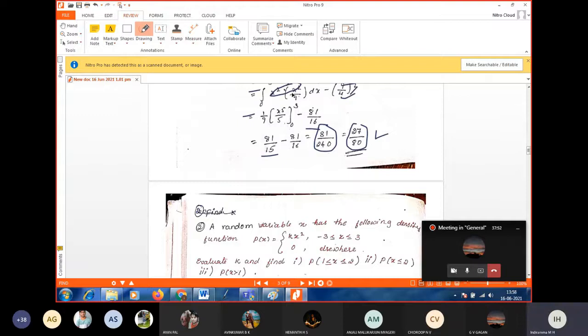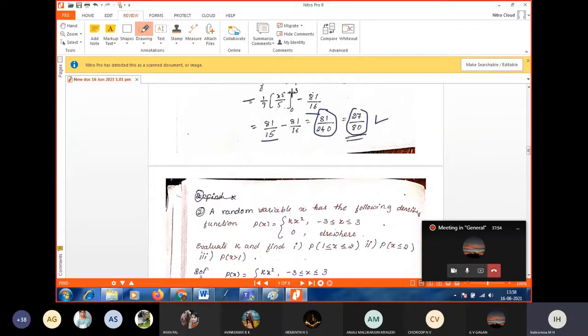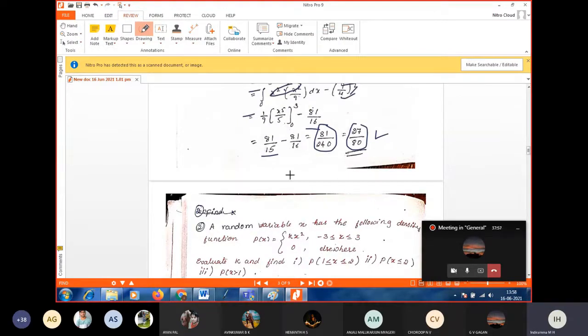So next, go for the second problem. A random variable x has the following density function. I am not saying that it is an exponential. I am talking about general continuous problems. They may take f of x or p of x, no problem. Sometimes we define as f of x, sometimes as p of x. You can take this as f of x, that is better for us.